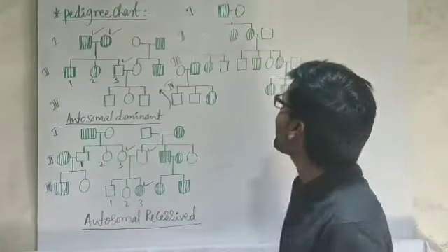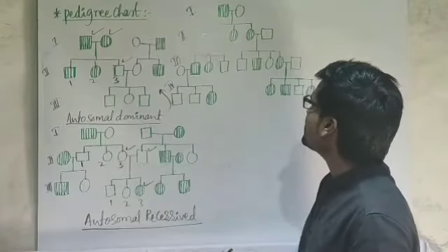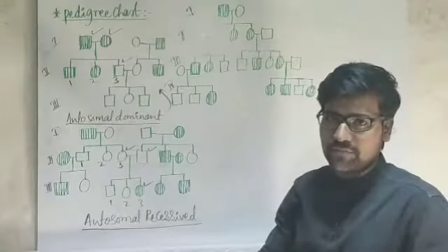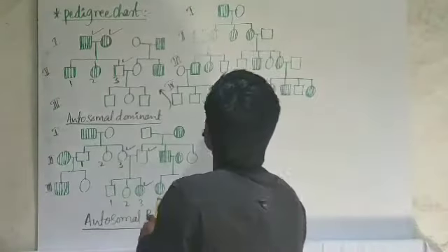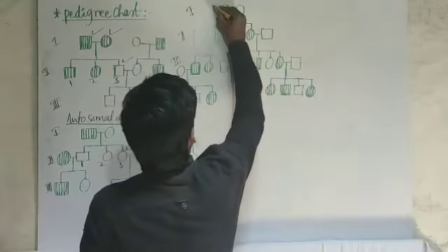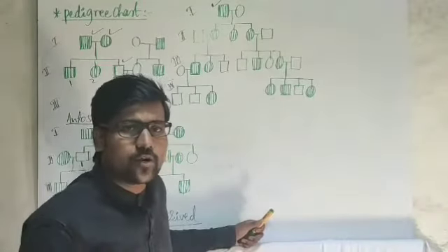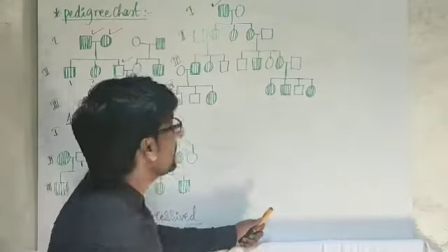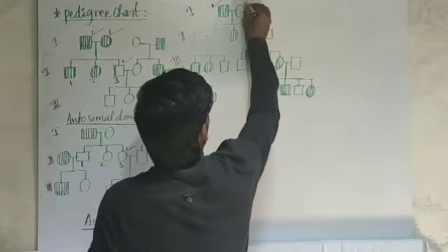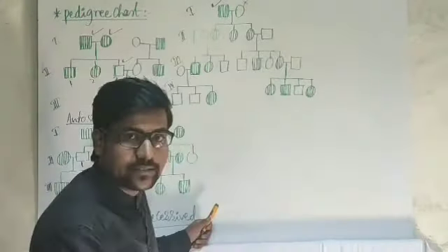So here, in the starting itself, if you observe, the father is affected. Whether it is autosomal or allosomal, let that be the secondary thing. Father is affected, mother is not affected.